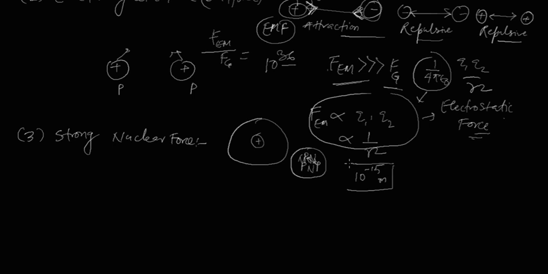In this range this force acts, and when two charged objects, say the proton and proton in a nucleus, come closer, and the distance between them becomes 10 to the power minus 15 meter, their repulsive nature becomes less prominent, and their attractive nature, because of the strong nuclear force, becomes more prominent.